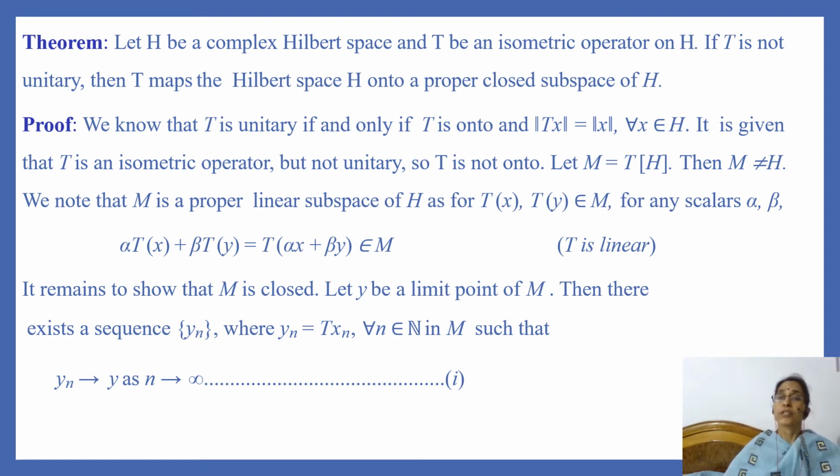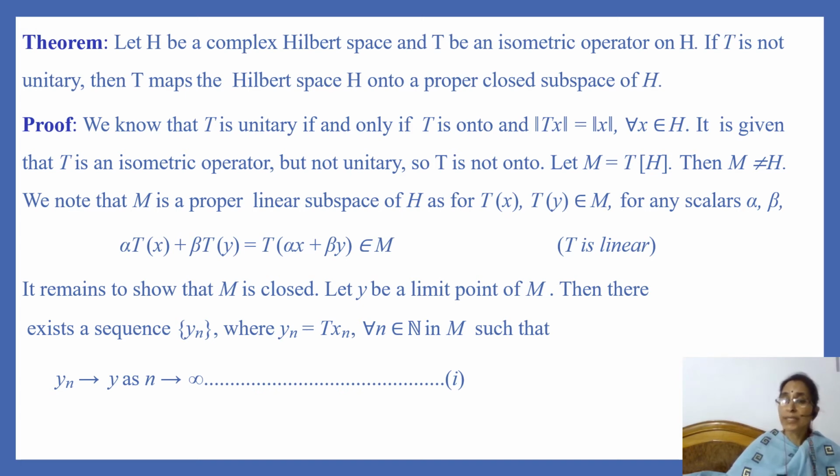So let image of H under T is equal to M. Then M is not equal to H because T is not onto. So image is not equal to the range of the function, and so M is not equal to H. Now we observe that M is a linear subspace of H because for x and y in H, T of x and T of y are in M.